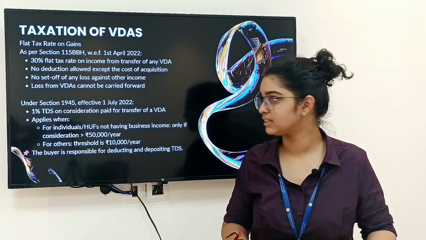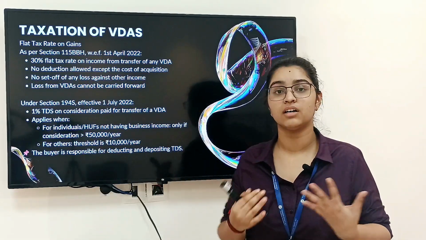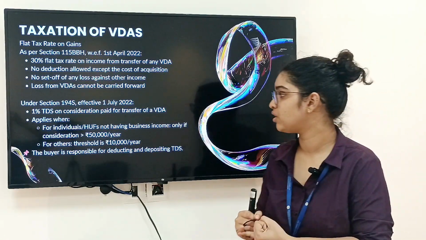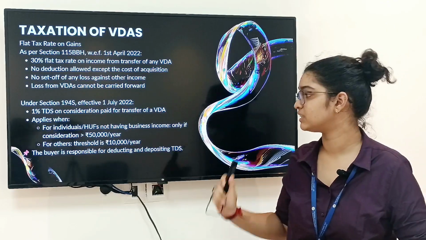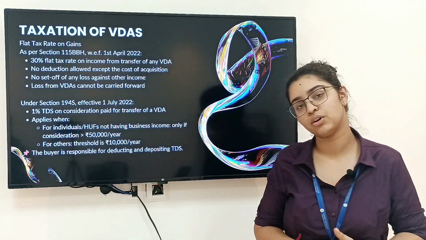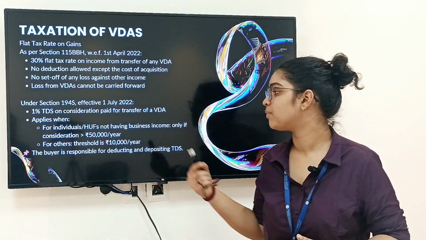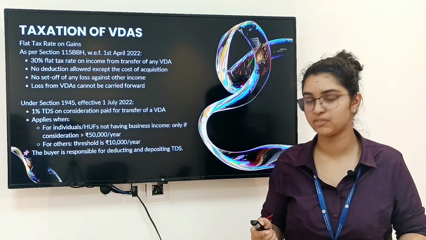In terms of the TDS, it is under section 194S. The percentage is 1%, and if you're an individual or HUF not having business income, it applies only if the consideration is more than 50,000 a year. For others, the threshold limit for TDS will be 10,000 per year. Who is responsible for deducting TDS? The buyer will be responsible for TDS.